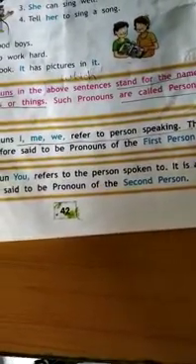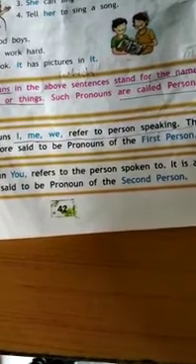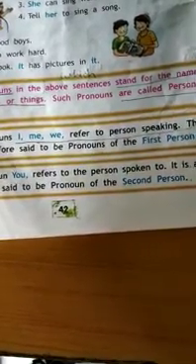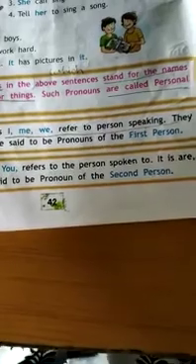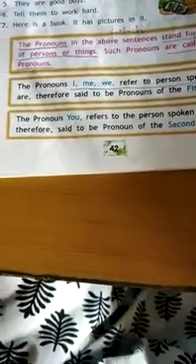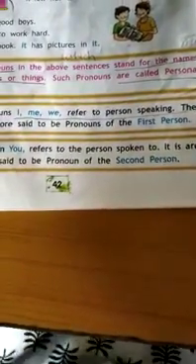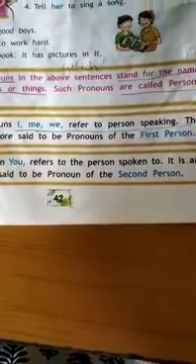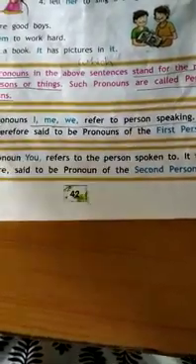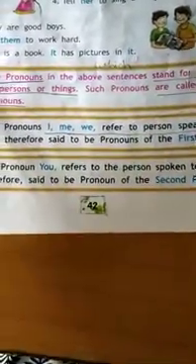These pronouns I, me and we refer to the person who is speaking. Therefore, it is said to be pronouns of the first person, because these pronouns are referring to the person who is speaking.